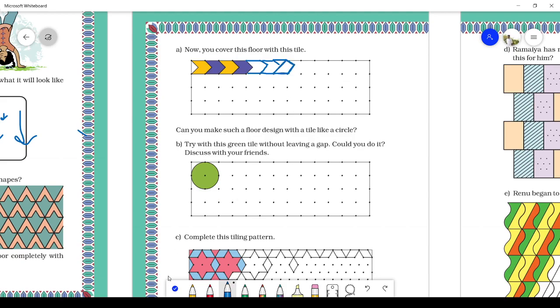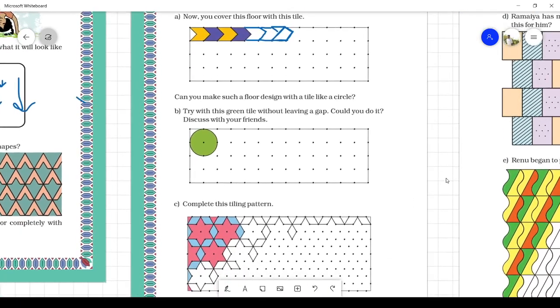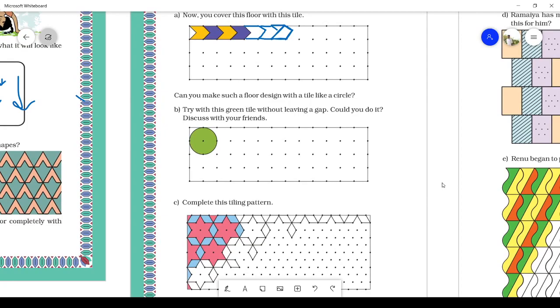Now moving to the next, that is B. Try with the green tile without leaving a gap. Could you do it and discuss with your friend? First you try to do this in your homework. Cover all the area, and in the next lecture I will give you the solution. Thank you.